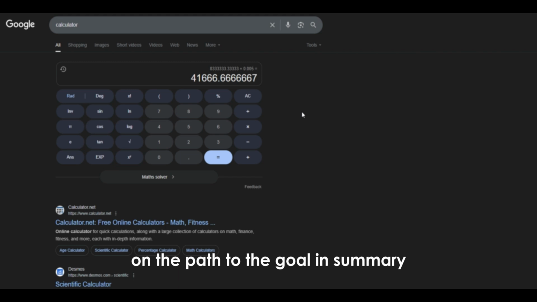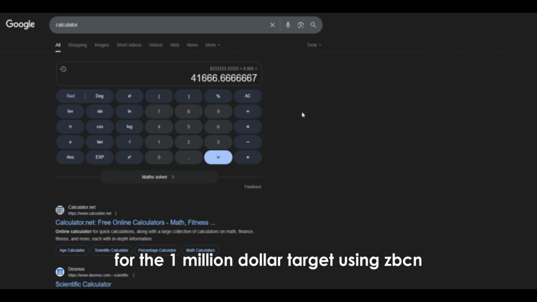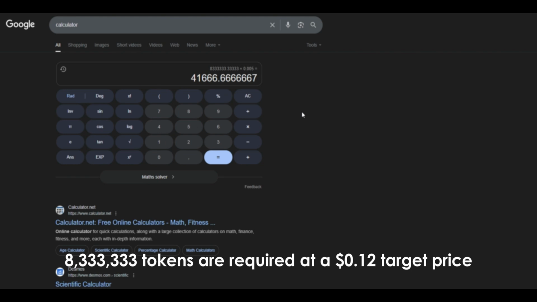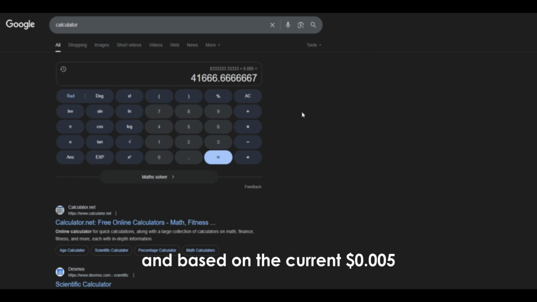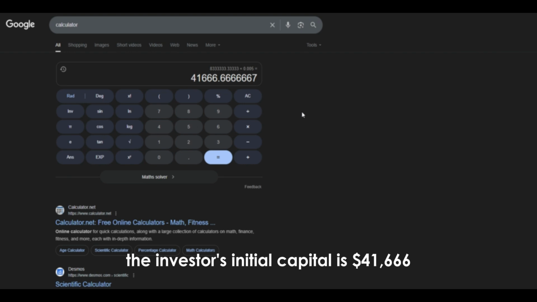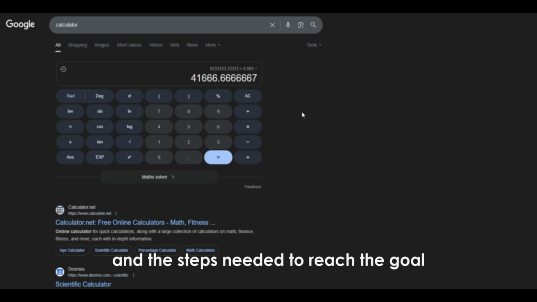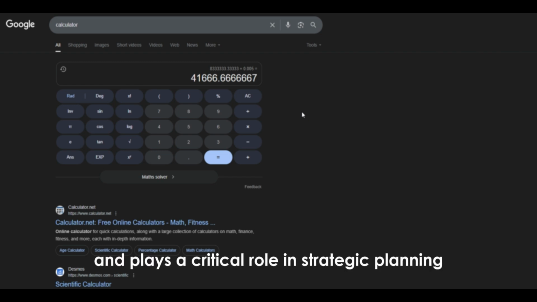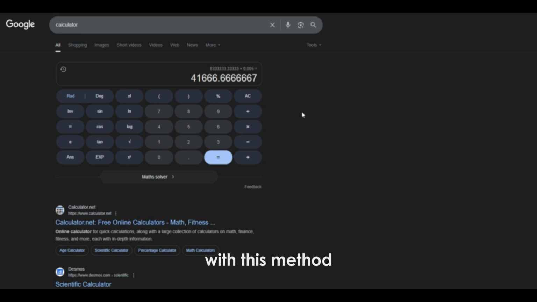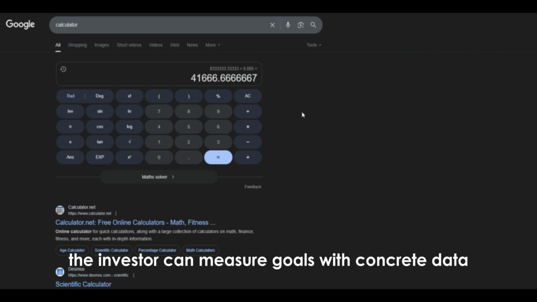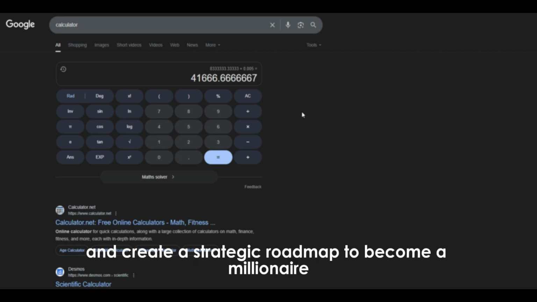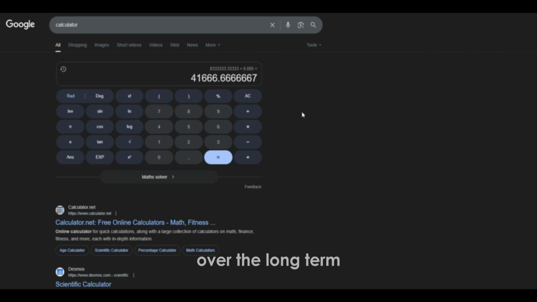In summary, for the $1 million target using Zbcn, 8,333,333 tokens are required at a $0.12 target price, and based on the current $0.005, the investor's initial capital is $41,666. This calculation allows the investor to clearly see both the capital requirement and the steps needed to reach the goal, and plays a critical role in strategic planning. With this method, the investor can measure goals with concrete data, manage risks, and create a strategic roadmap to become a millionaire over the long term.